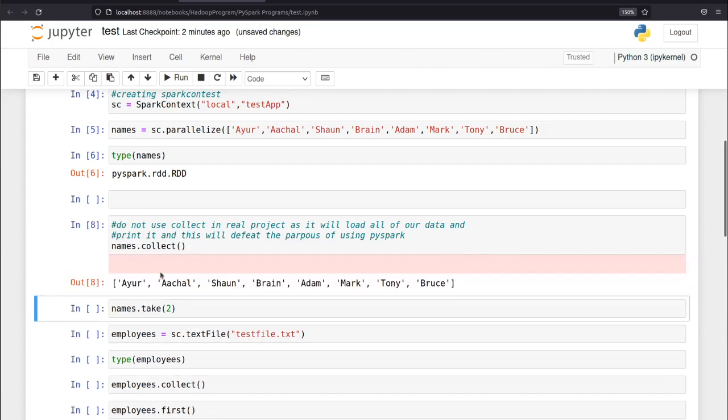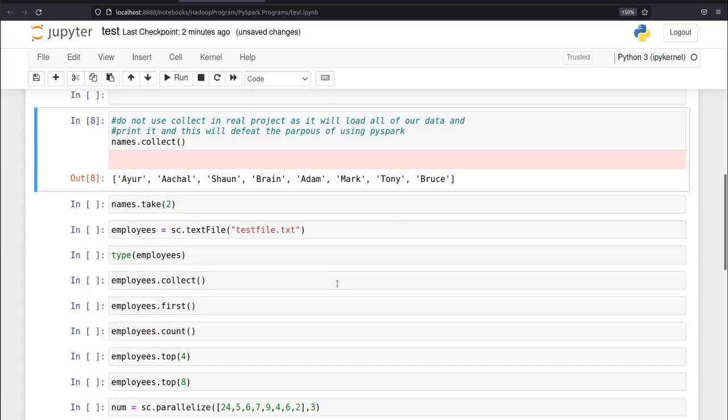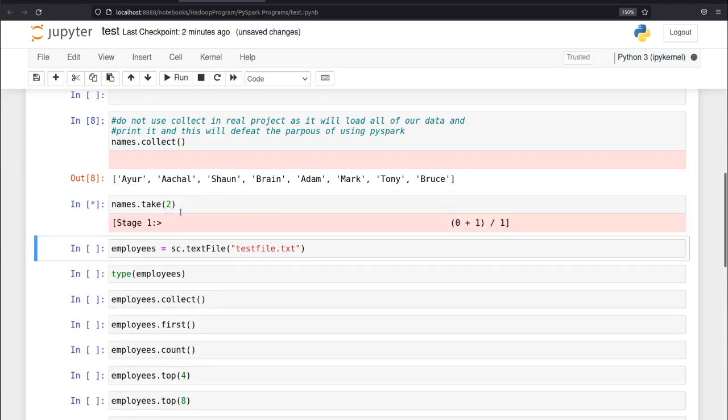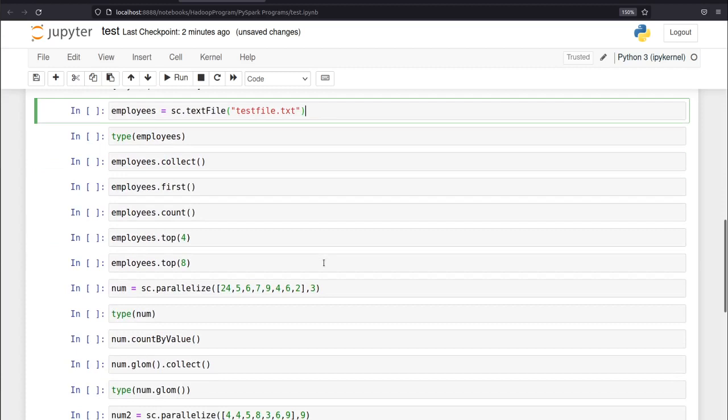As you can see, I am getting all the names which I have stored in names, and then we are going to execute this take 2. As you can see, it gives me the first two entries which we are storing in names. So we can use take in our real environment.